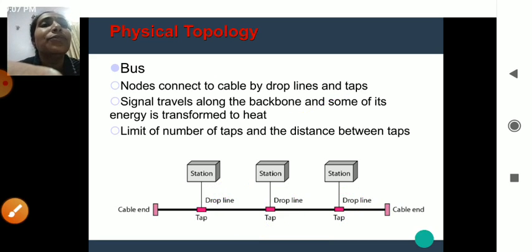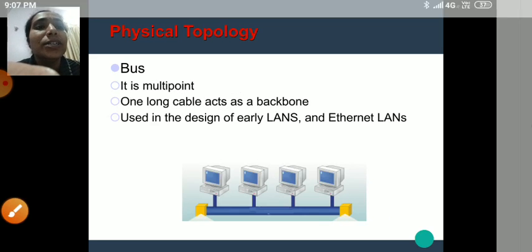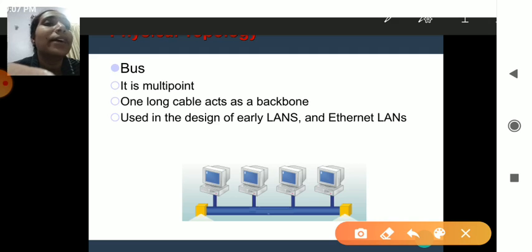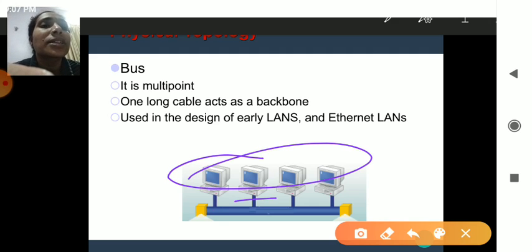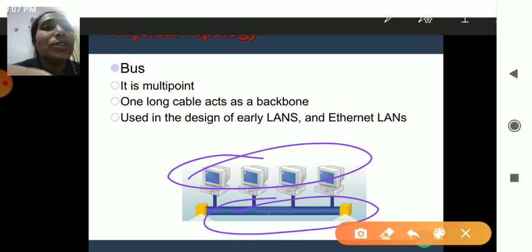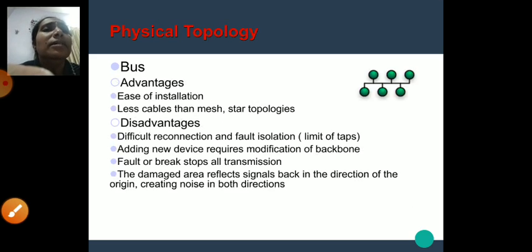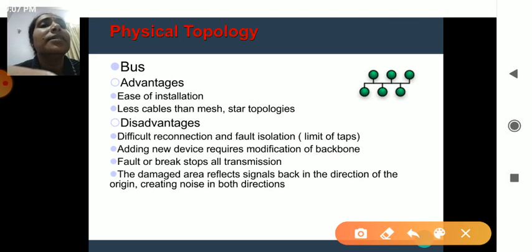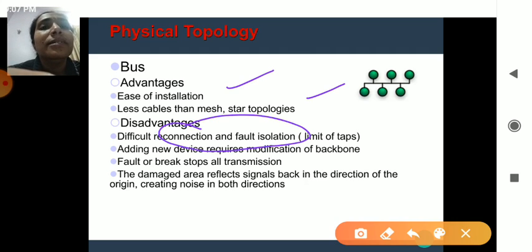Okay, that is the part of your bus topology where you have the stations. You can see these are the stations and these cables are there in the bus topology. In the bus topology, the advantages are that it is easy to install and needs fewer cables than mesh and star, but the main disadvantage is that it is difficult to identify problems.